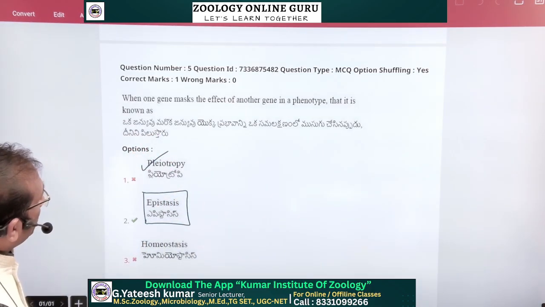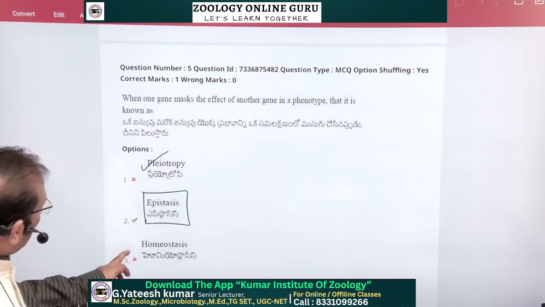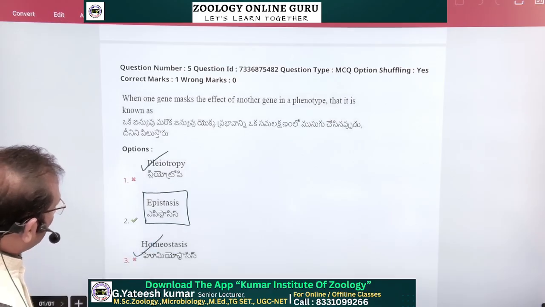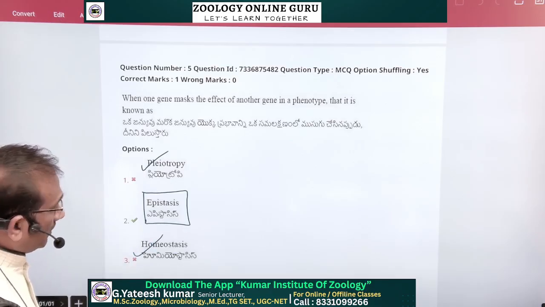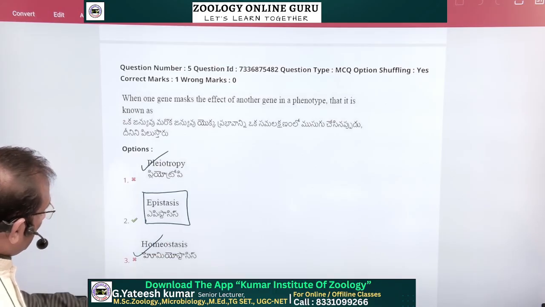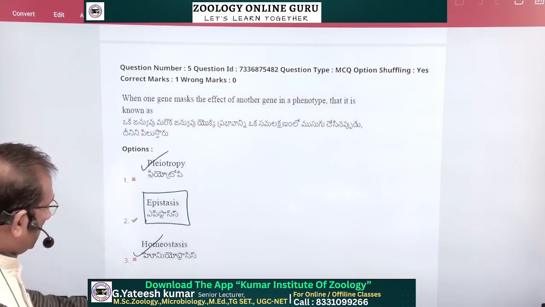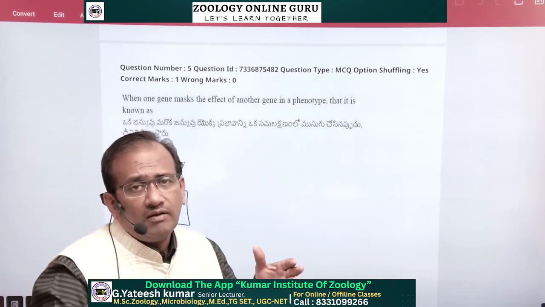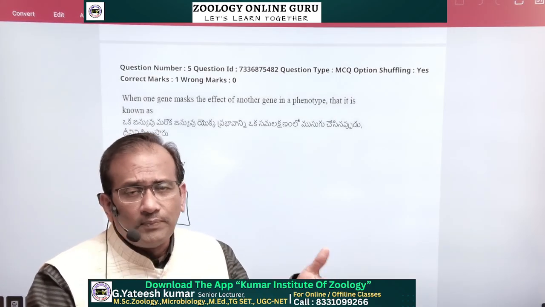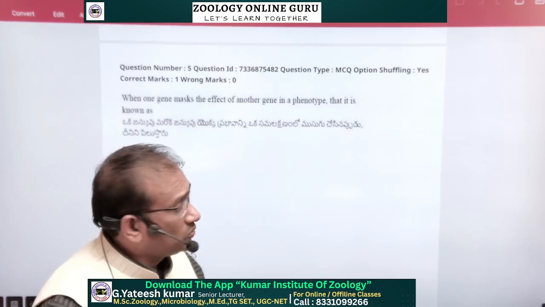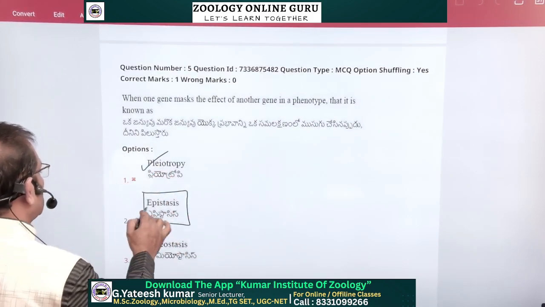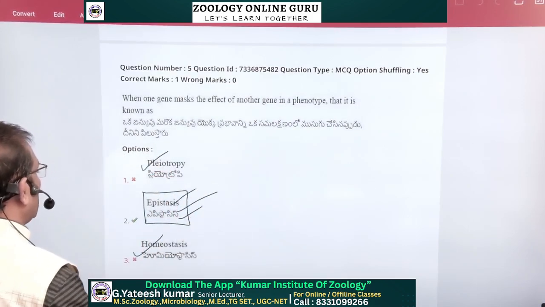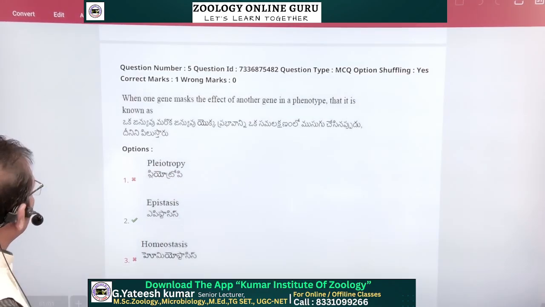Pleiotropy comes under the ABO blood group system. And homeostasis is maintenance of water balance in the body. Incomplete dominance means both the characters of the parents cannot be expressed completely. So these 3 are wrong and the best option is epistasis.